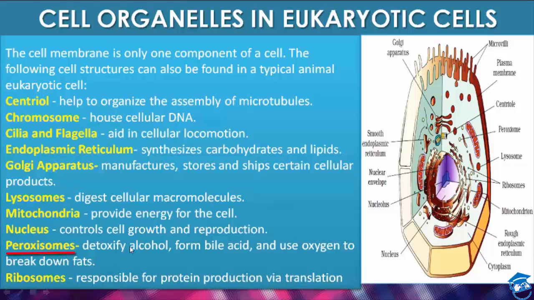Peroxisome detoxifies alcohol and forms bile acid, and thus it uses oxygen to break down fat. And then comes ribosome, students. It is responsible for protein production via translation. Translation means protein synthesis from mRNA.